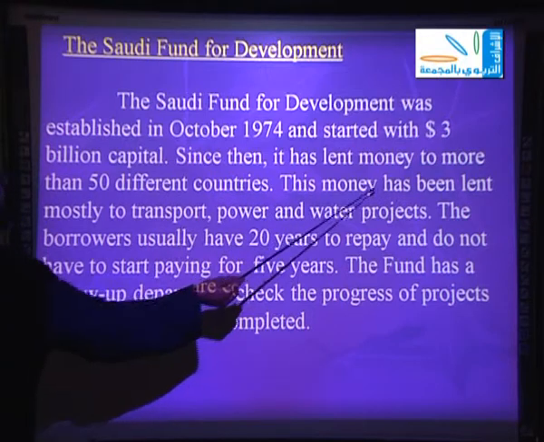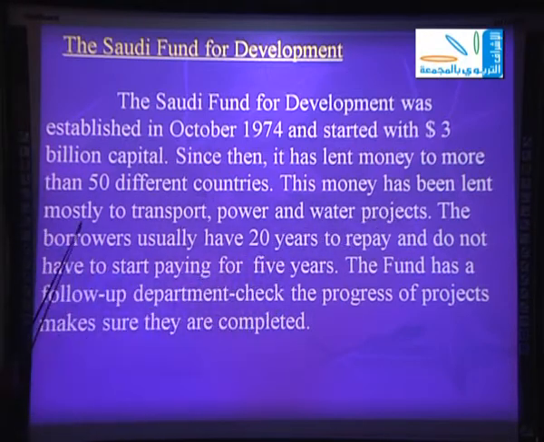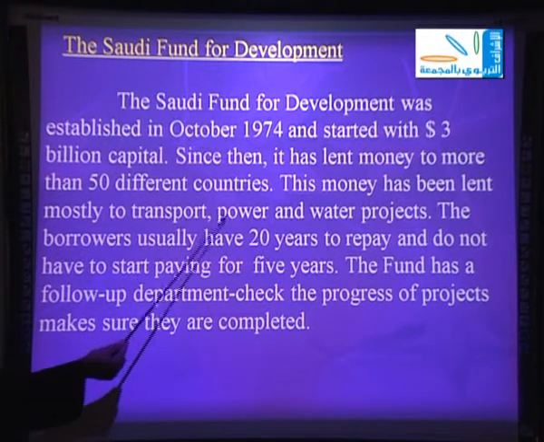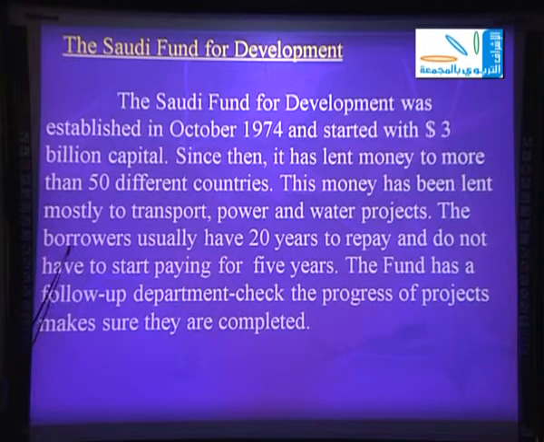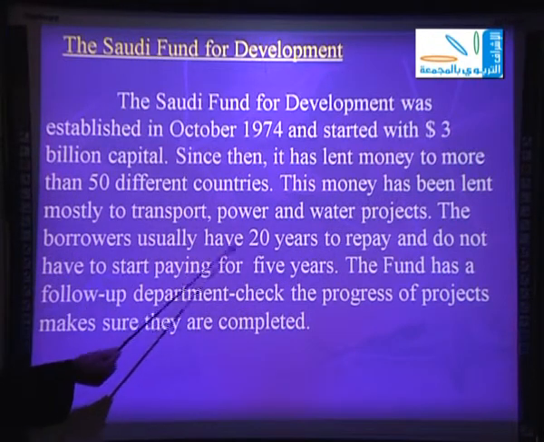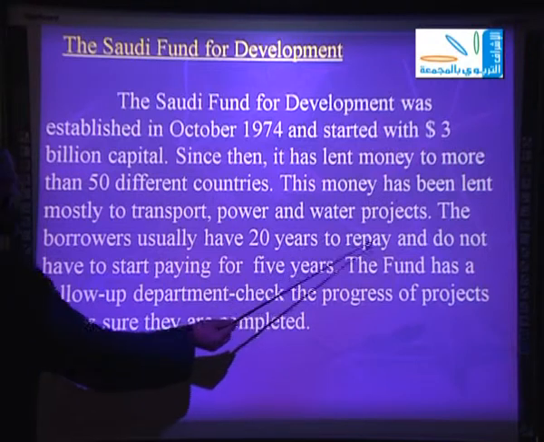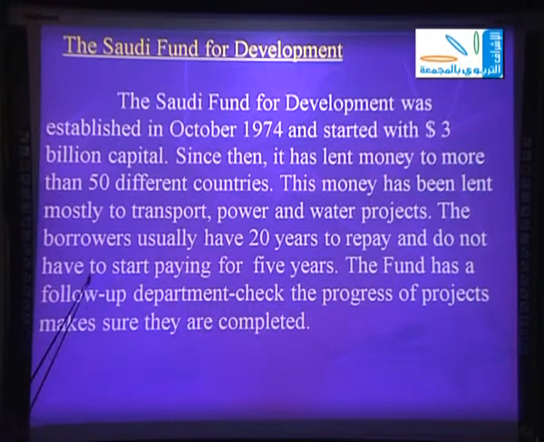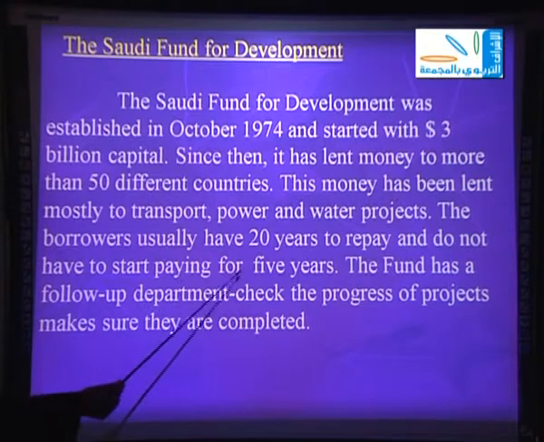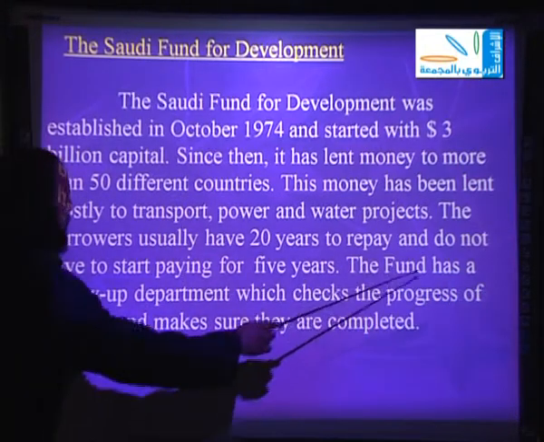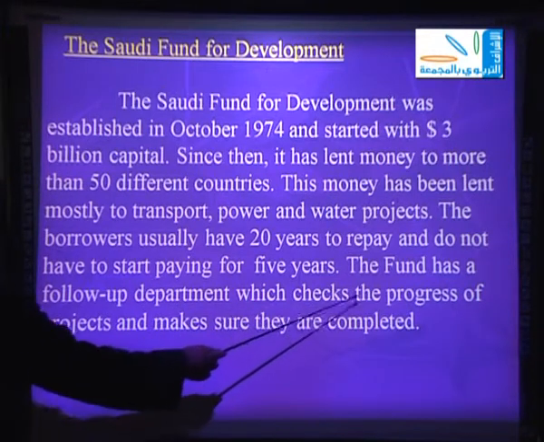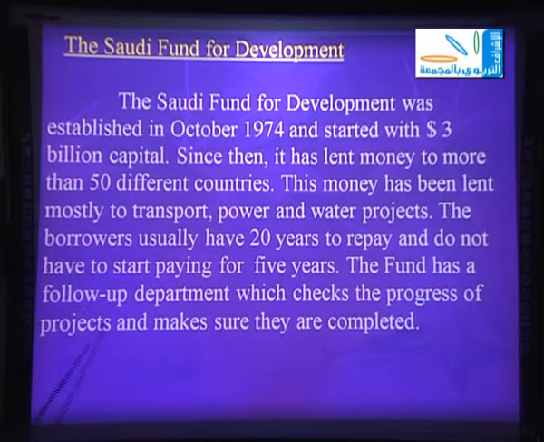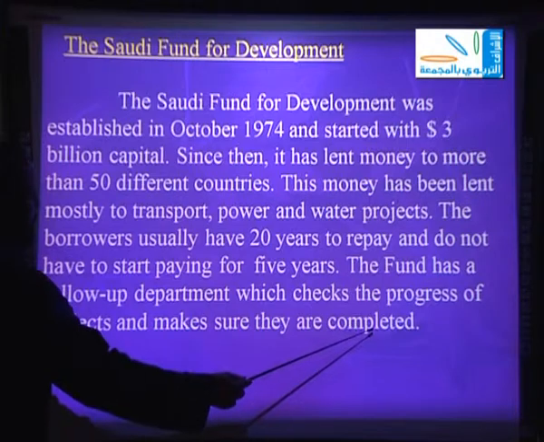This money has been lent mostly to transport, power, and water projects. The borrowers usually have 20 years to repay and do not have to start paying for 5 years. The fund has a follow-up department which checks the progress of projects and makes sure they are completed.